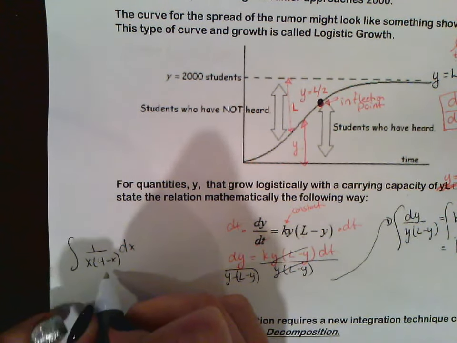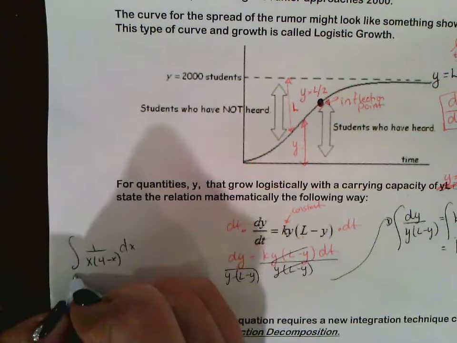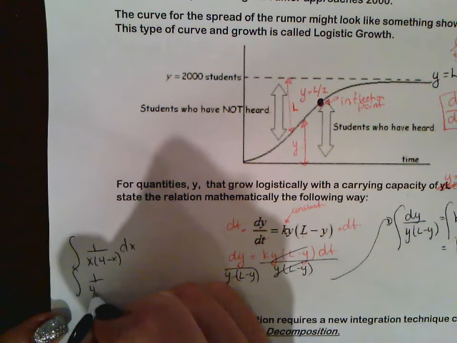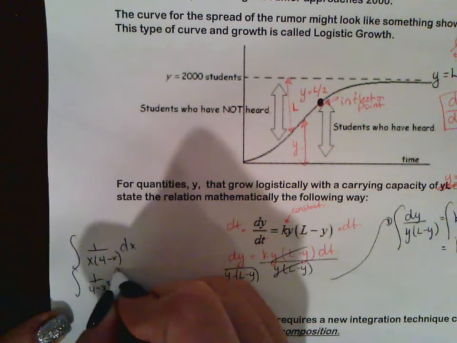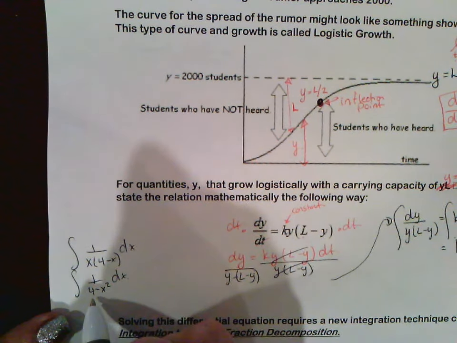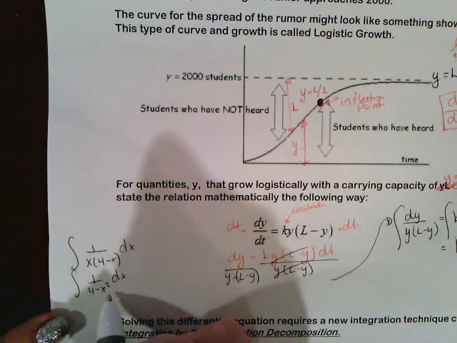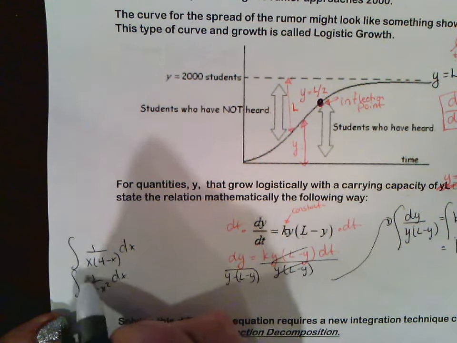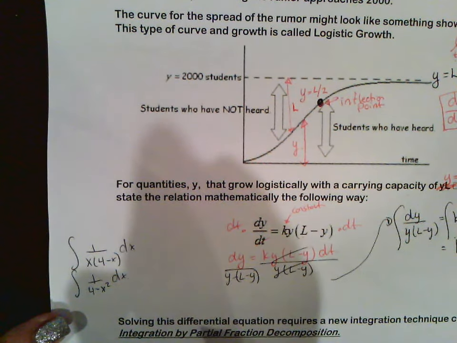Can we integrate this? Basically you would think first of u substitution. Now keep in mind that this is 1 over 4x minus x squared. So if you thought of u substitution, you would end up with u being 4x minus x squared, so du is going to be 4 minus 2x, which you can't do because you don't have that in the numerator.